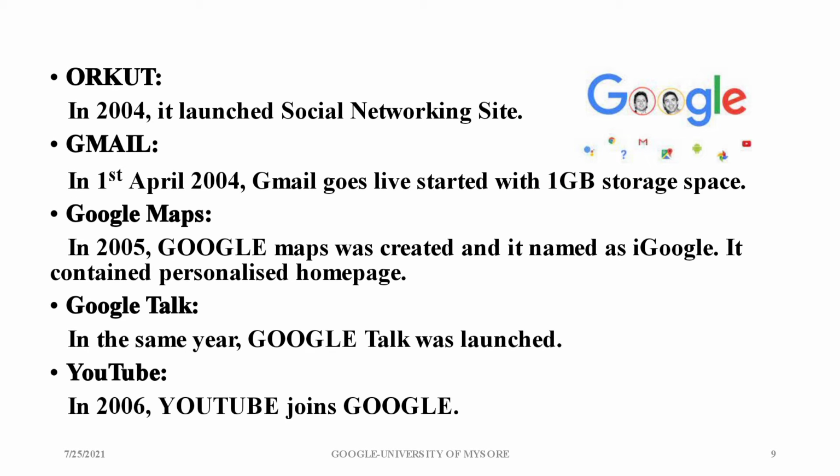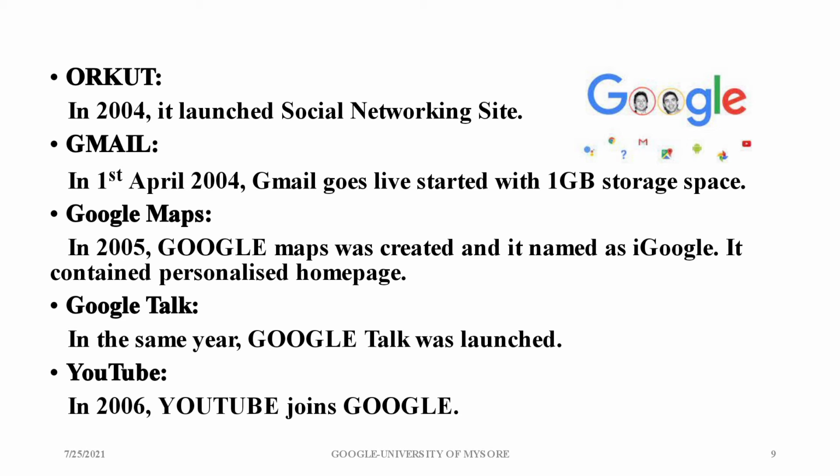Orkut. In 2004, it launched a social networking site called Orkut. Gmail. In the year 2004, on April 1st, Gmail went live, starting with 1 GB of storage space. And then next is Google Maps. In the year 2005, Google Maps was created, and it is named iGoogle, and it contained a personalized homepage.